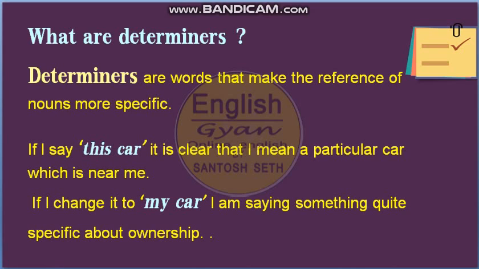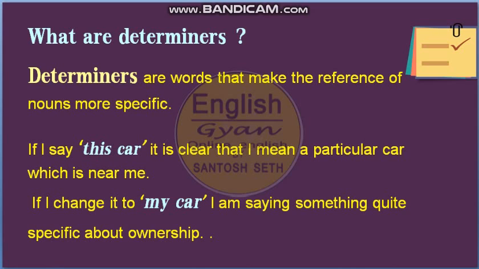And actually we know about adjectives, they qualify a noun. So there can be a question: are adjectives determiners? So the answer is yes. In the same way there are so many other things. We will continue and we will learn what are the things which come under this heading, determiners.